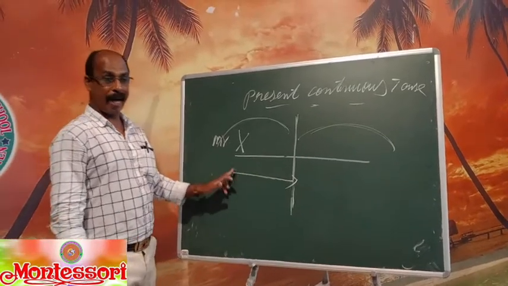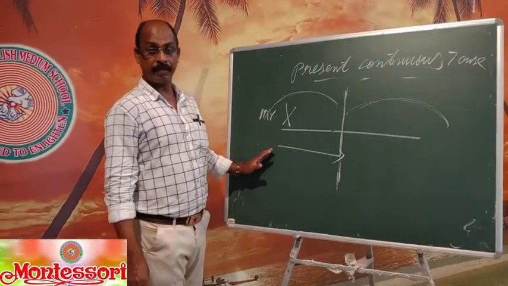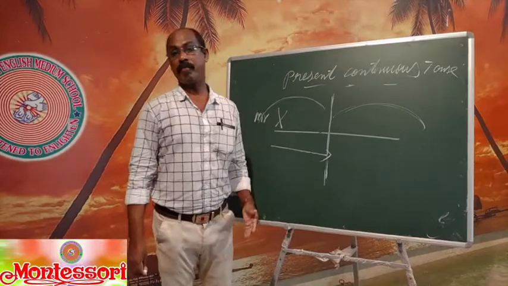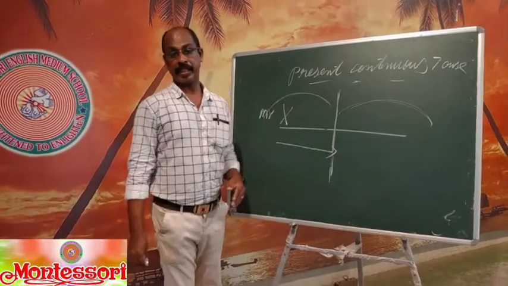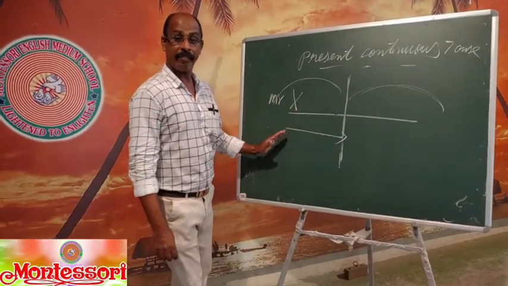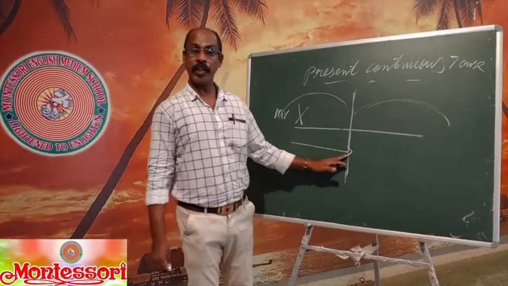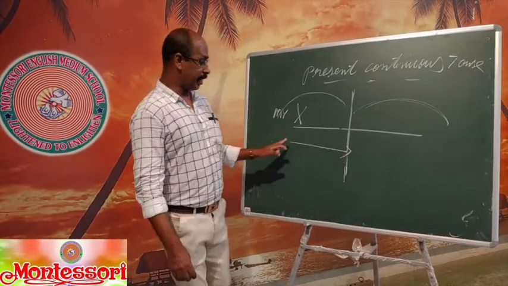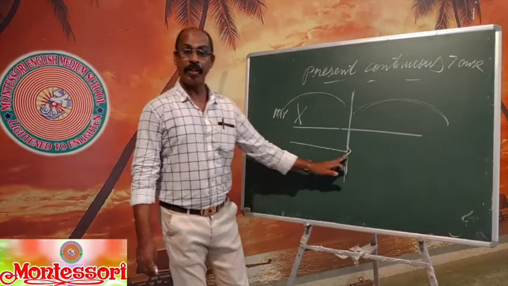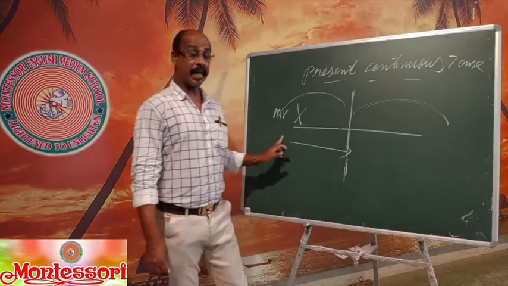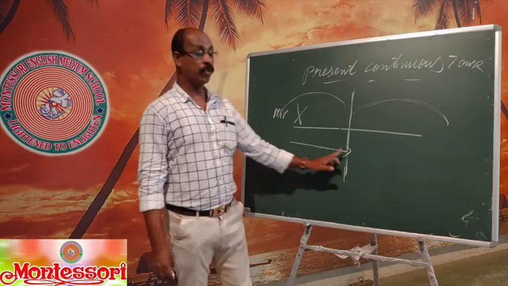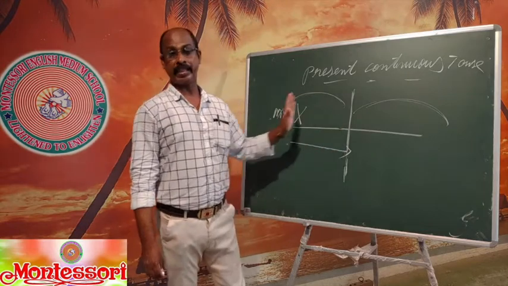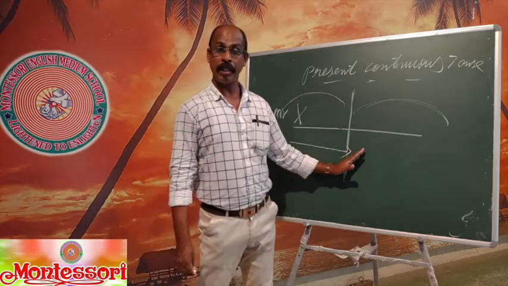When you think about the past, it doesn't mean yesterday. Last 5 minutes before is past. Last minute is past. An action started 5 minutes before, also going on. An action started yesterday, that is going on now. An action started 5 days before, that is going on now. So any action started in the past that is going on at present.